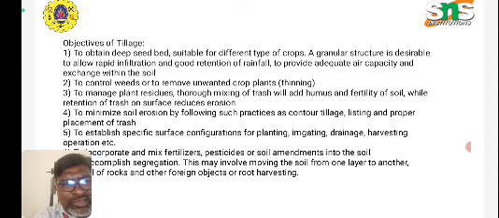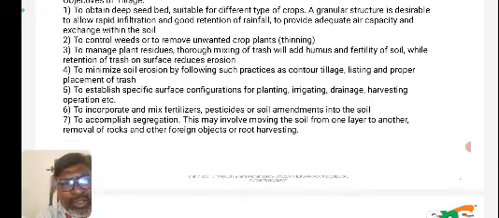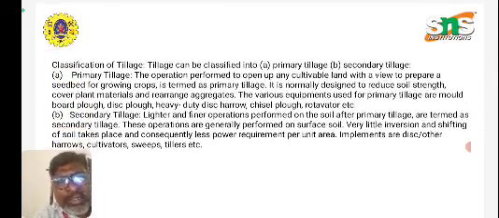To minimize soil erosion by following practices such as contour tillage, listing and proper placement of trash; to establish specific surface configurations for planting, irrigating, draining, harvesting operations, etc.; to incorporate and mix fertilizers, pesticides or soil amendments into the soil; and to accomplish segregation. This may involve moving the soil from one layer to another, removal of rocks and other foreign objects, or root harvesting, etc.